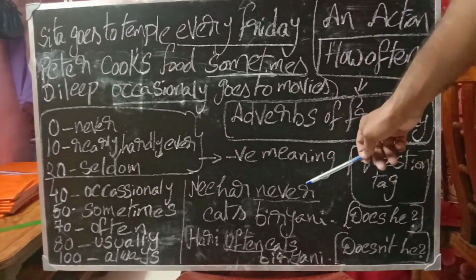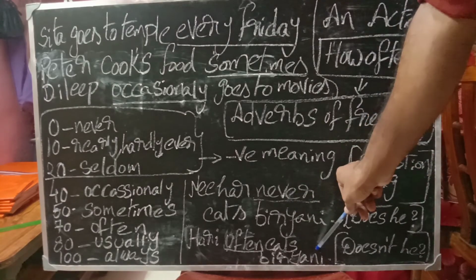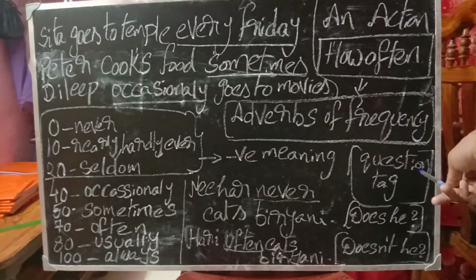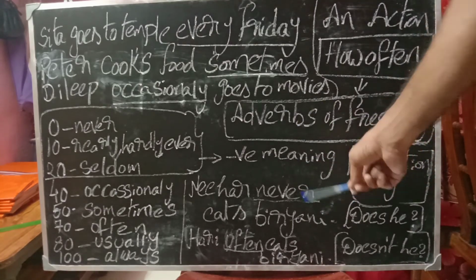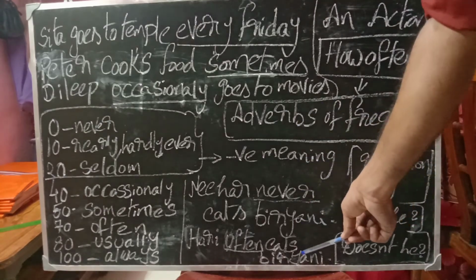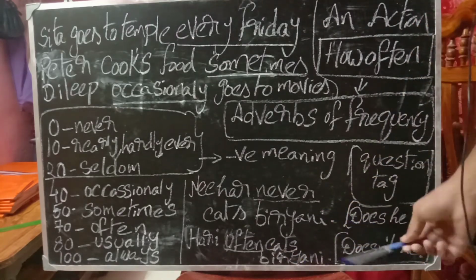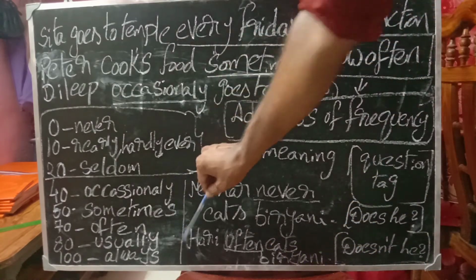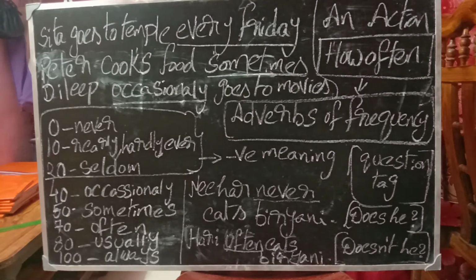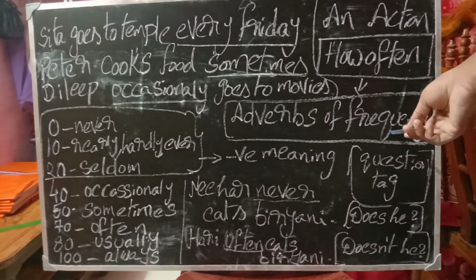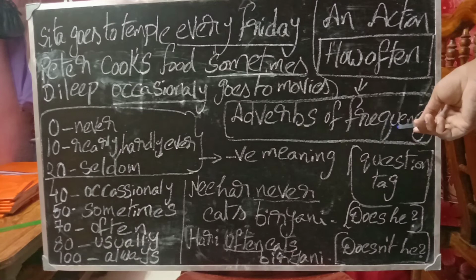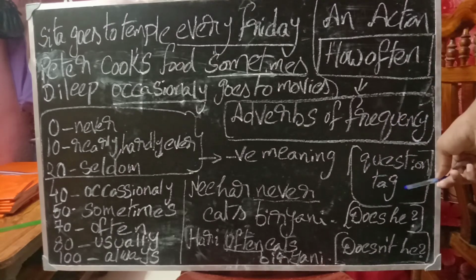This is a positive sentence, this is a negative sentence. This is a negative sentence, so you have to write a positive question tag. This is a positive sentence, so you have to write a negative question tag. If you remember this, then you can not only identify these adverbs of frequency, but also easily write the question tag.